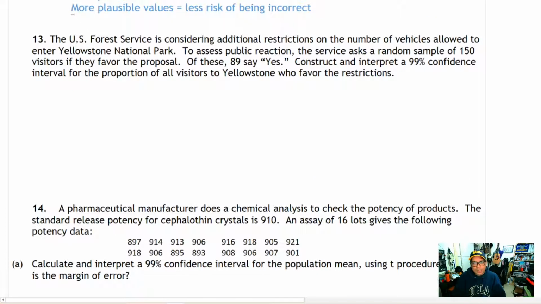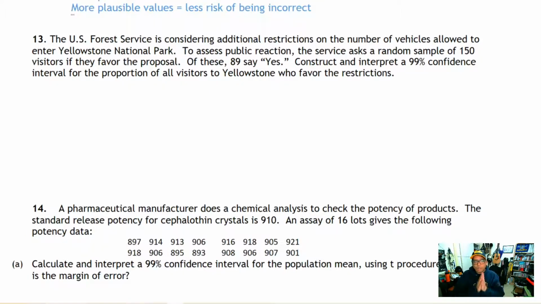We're going to move on to the next question, where the U.S. Forest Service is considering additional restrictions on the number of vehicles allowed to enter Yellowstone National Park. To assess public reaction, the service asks a random sample of 150 visitors if they favor the proposal. Of those 150, 89 say yes.